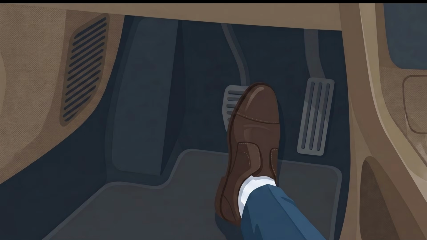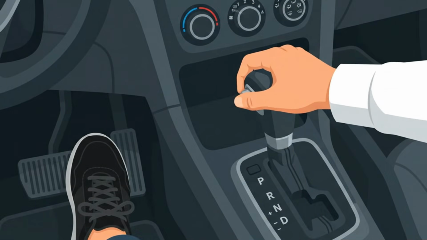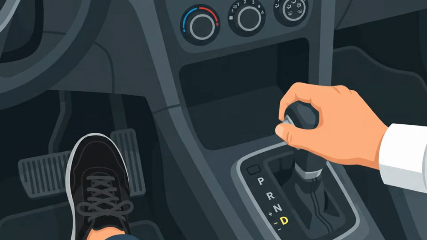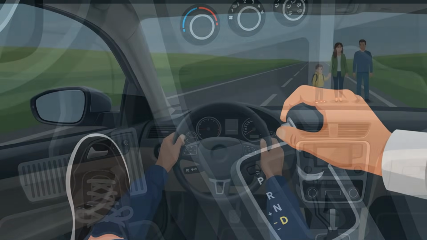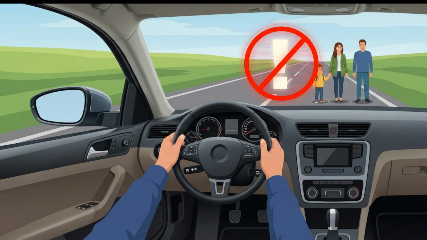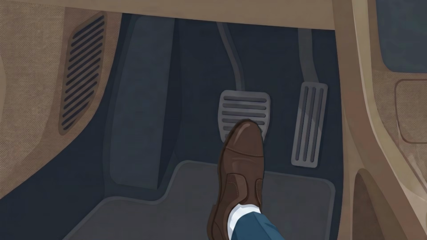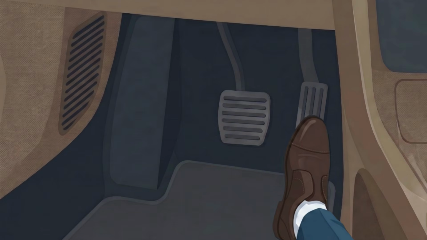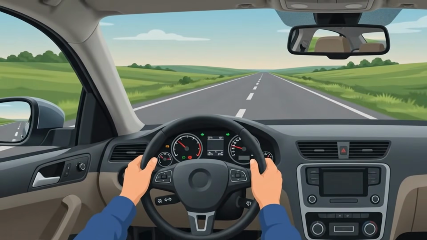Step 3, keeping your foot pressed on the brake, shift the gear lever from park down into drive and disengage your parking brake. Step 4, check your mirrors and blind spots, then slowly lift your foot off the brake to creep forward, pressing the gas pedal gently to accelerate.